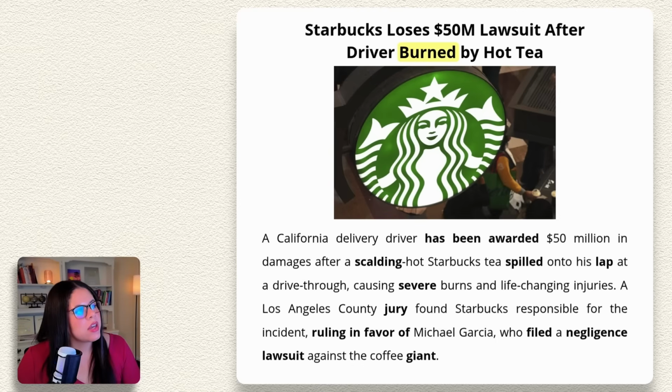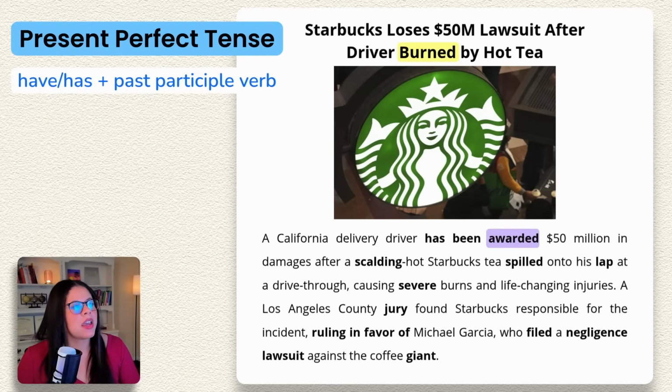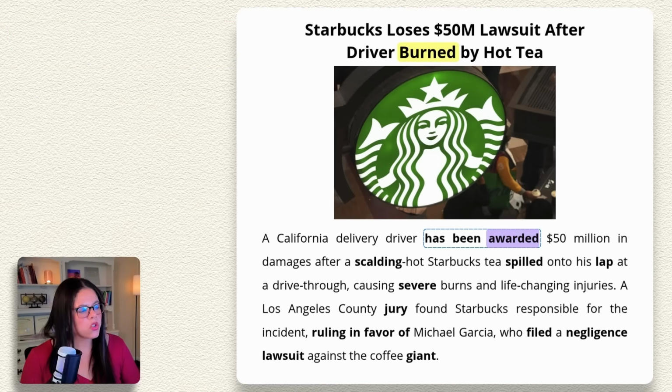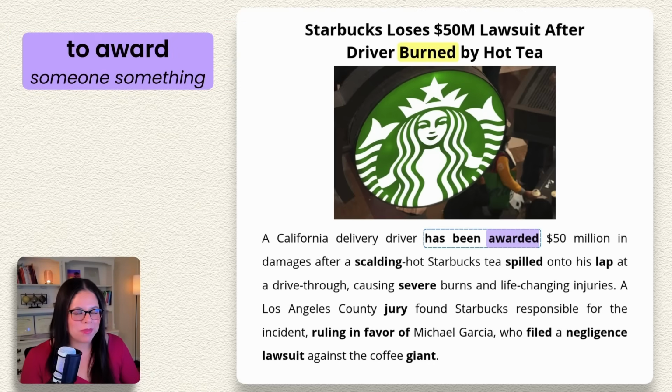Okay, here we have the present perfect tense, has been awarded. So it happened in the past and it is relevant to this current situation. So has been awarded. So to award someone something typically means to give someone something, such as a prize or money.